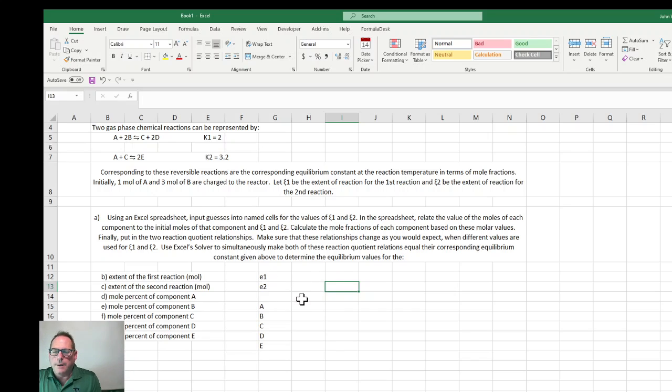Then we'll have what's coming in, our change, and what's coming out. Those would just be moles. So this is moles. And then we'll have the mole fraction.